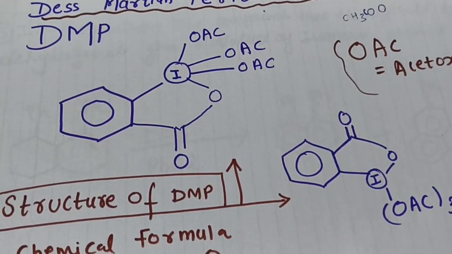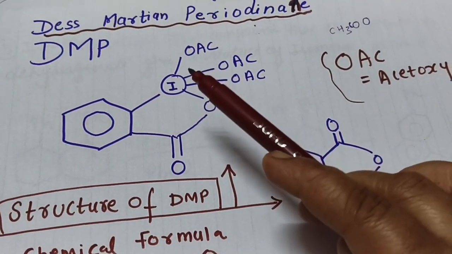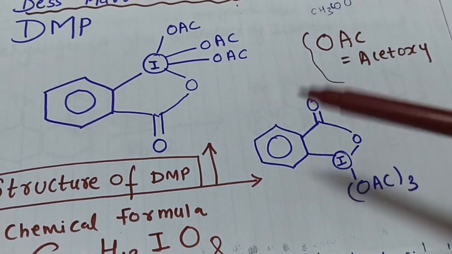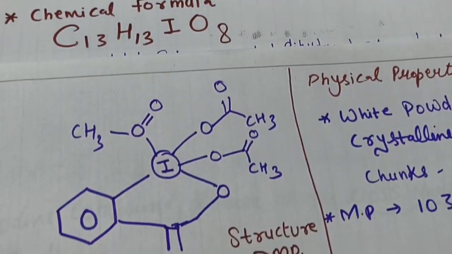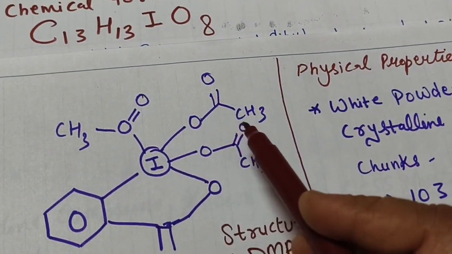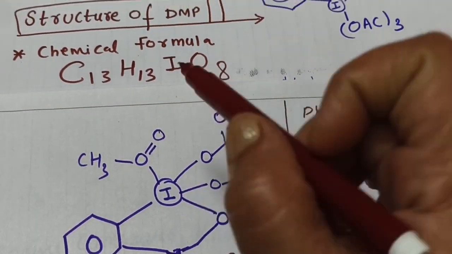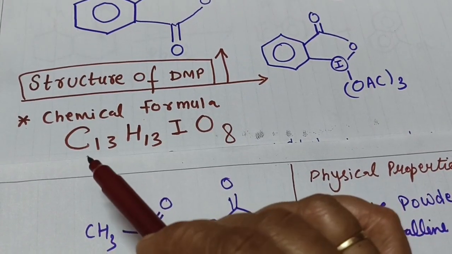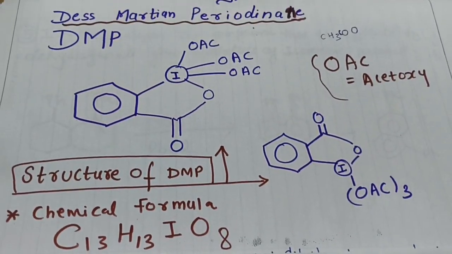So we can write this structure in 2-3 ways. One is this way where you can show the acetoxy group as OAc, OAc, OAc. Otherwise, you can also write it as OAc whole thrice. And one more form, we can also open this structure, that is CH3COO, CH3COO, CH3COO. And the molecular formula, we can say that it will have the formula C13H13IO8. So this is very important.